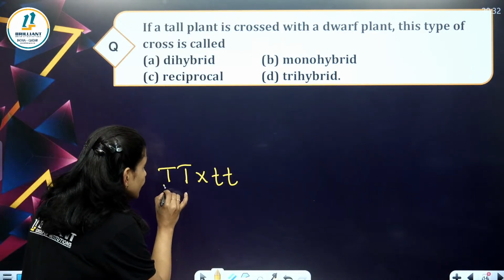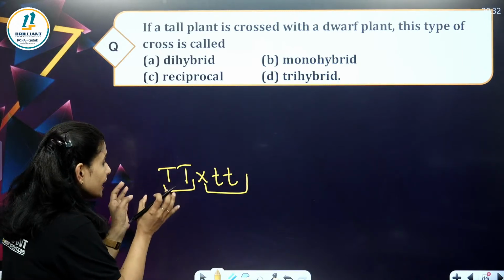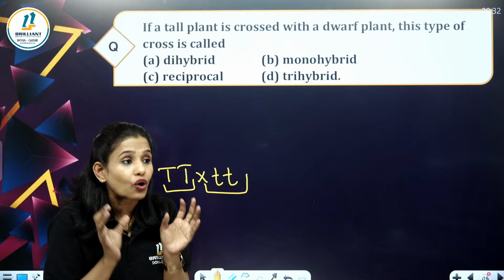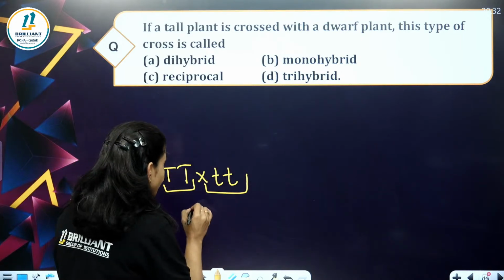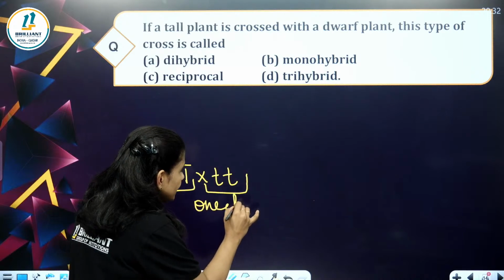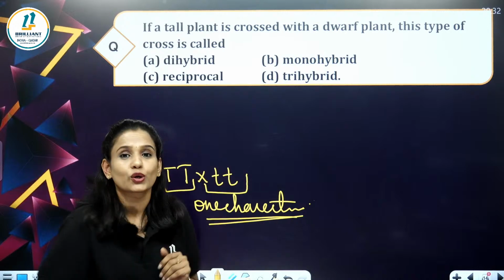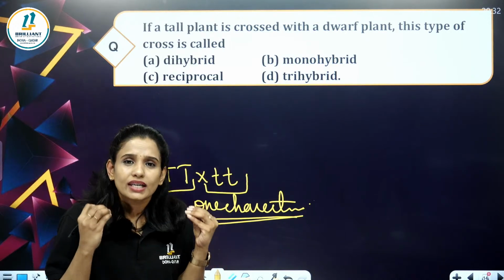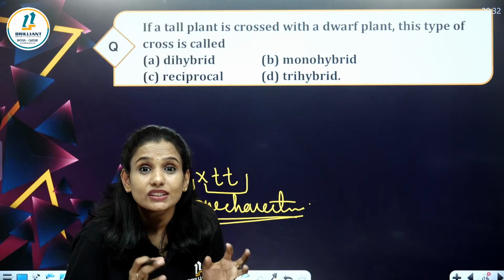Here only one character is involved in this cross, right? Only height. Tall plant is crossed with a dwarf plant. Only one character is involved in this cross.